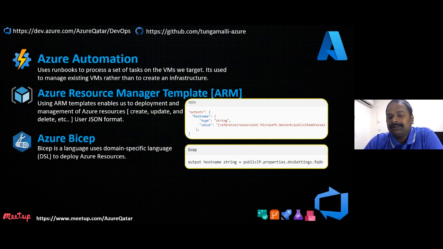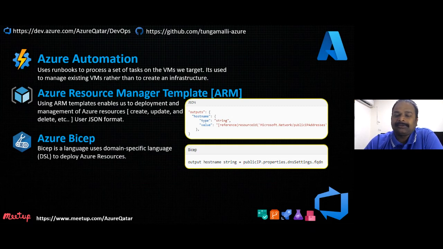Now there is also Azure Bicep, which is under preview now and not yet at GA. Microsoft is bringing Azure Bicep. It is a domain-specific language for deploying Azure resources, where DSL means specific to Azure, like in Jenkins you have a Groovy domain-specific language.